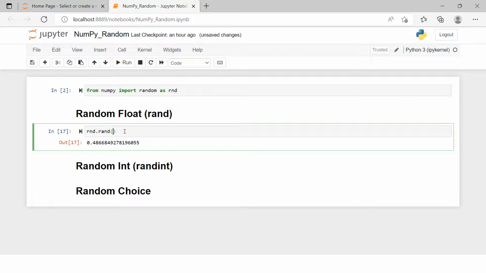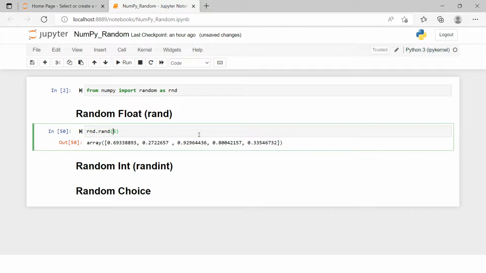Now over here you can also specify the size, right? So you can say that give me 5 random numbers. Okay, so this is giving you an array of 5 random numbers. Now you can keep on hitting the enter, it will keep on giving you different random numbers. Now you see this is giving you the float number which is always less than 1, right? Let's keep on hitting the enter. It will give you the random numbers in form of float which will be less than 1 only.